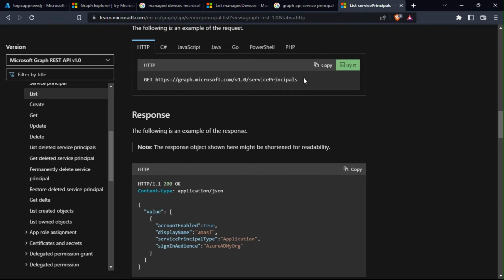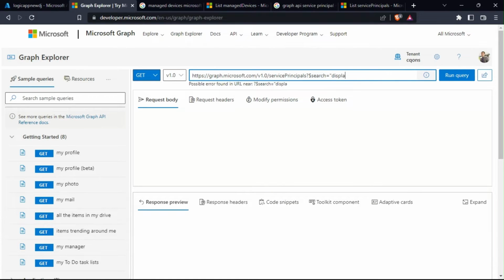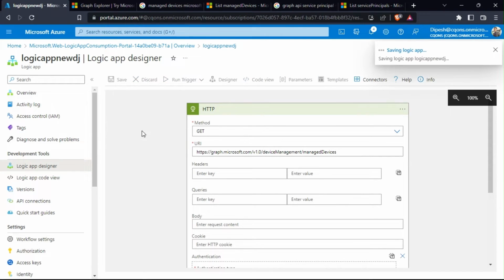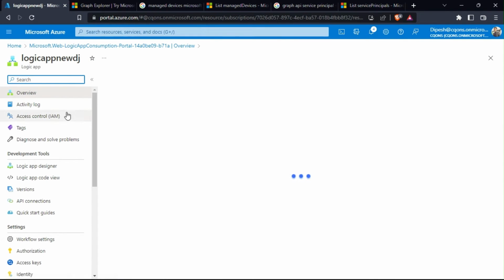To list the service principal, we have another Graph API that we could be using. So I'll just copy this and paste it over here. Apart from that, I'll be using some query parameters to quickly search for the one we are looking for. So let's do search equal to displayName, and that should be the name of the service principal. If I go back, let's save this for now. Now we just need to add the audience part and we should be done with it. But let's save this for now.